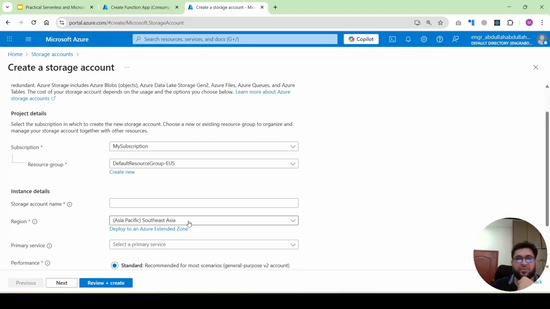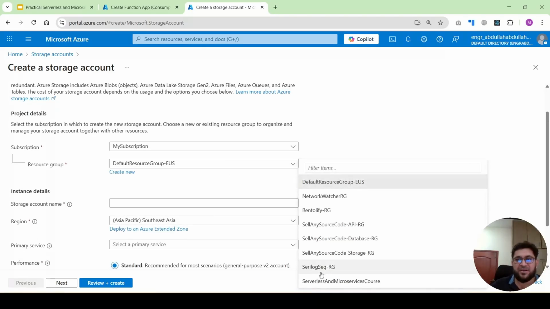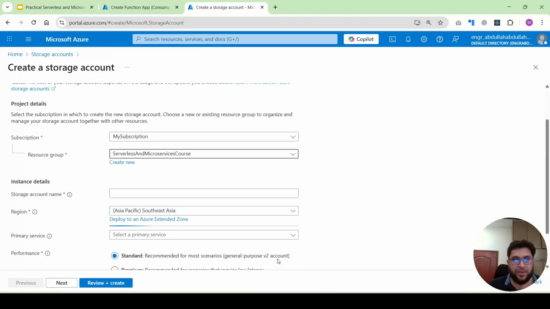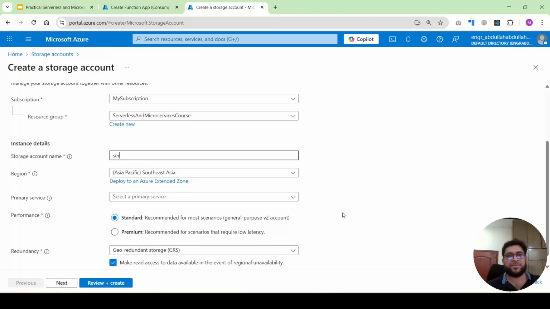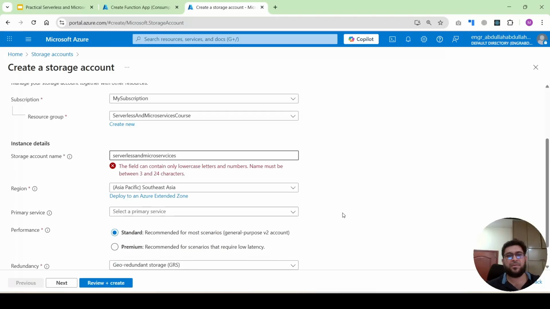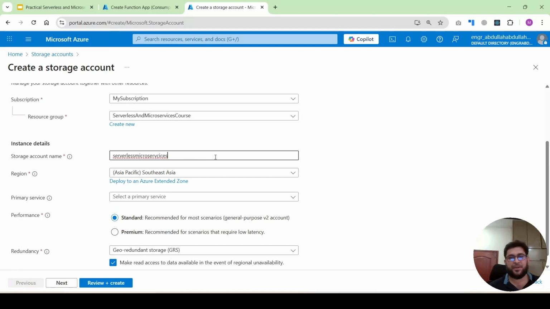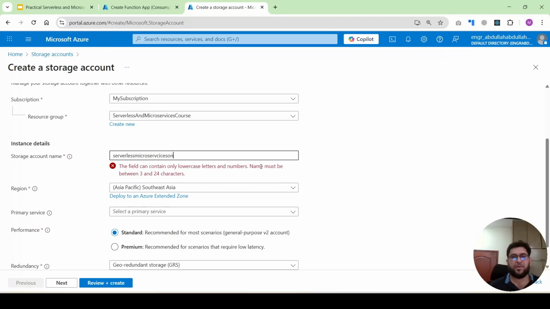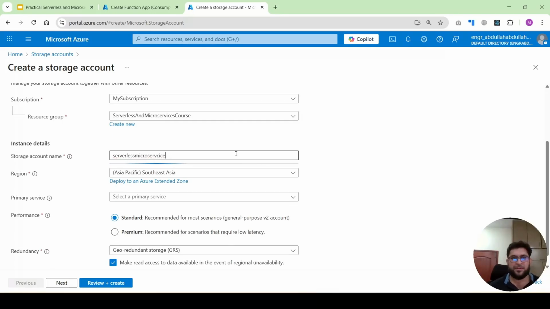Okay, so this is the basic setting. You will select the resource group, and you will give a name. It should be at most 24 characters. Yes, so this is available.